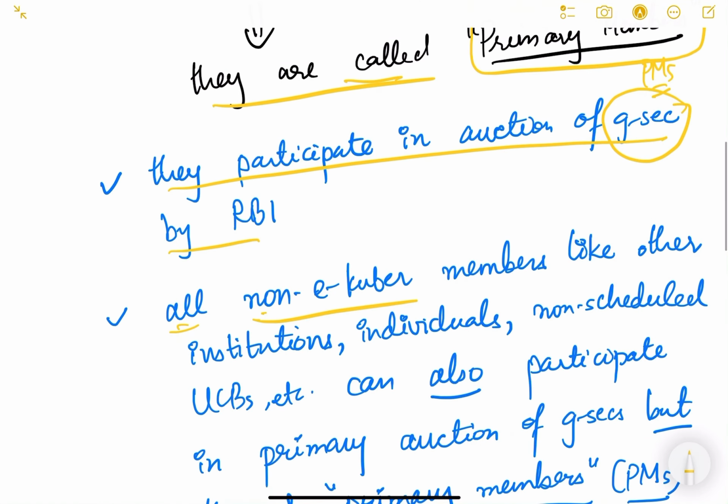All the non-eKuber members. For example, there are other institutions, there may be other NBFCs, there may be other companies which want to invest in government securities.